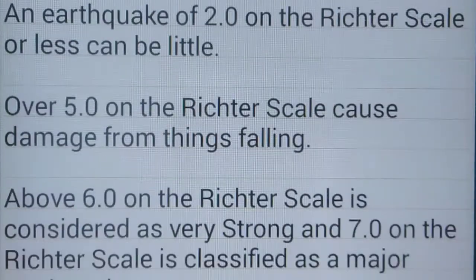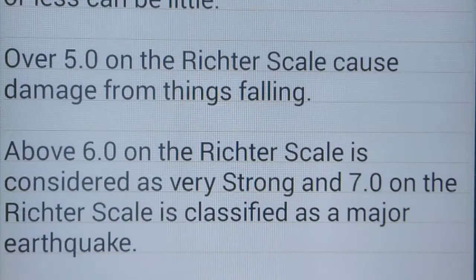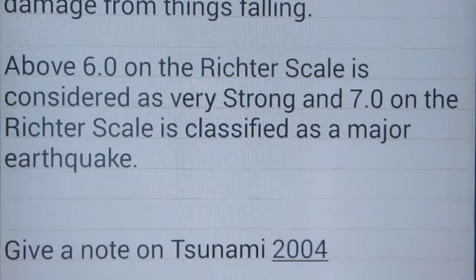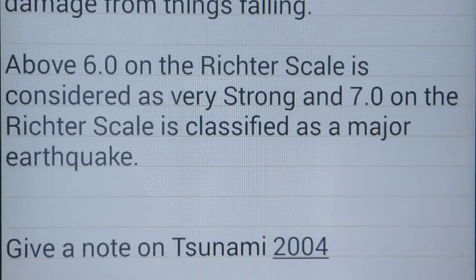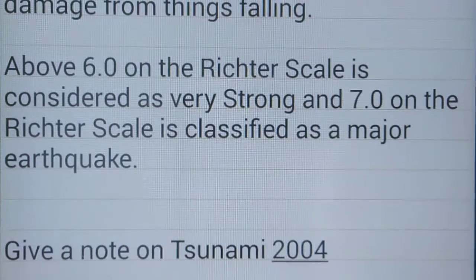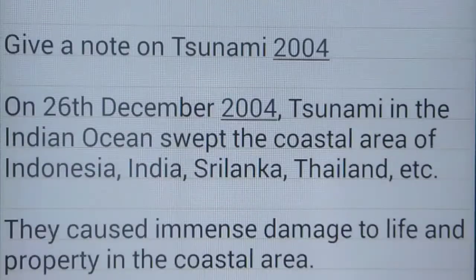Over 5.0 causes damage from things falling. Above 6.0 is considered very strong, and above 7.0 is classified as a major earthquake.